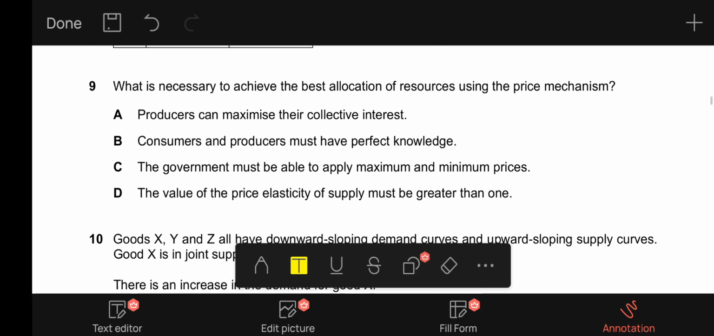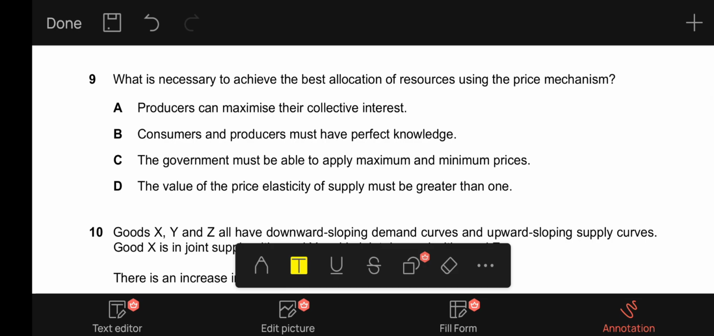9, it says what is necessary to achieve the best allocation of resources using the price mechanism. A, producers can maximize their collective interest. This will not result in the best allocation of resources because there will be some negative externalities and there will be overconsumption and underconsumption if this is to be taken in some goods such as merit and demerit goods.